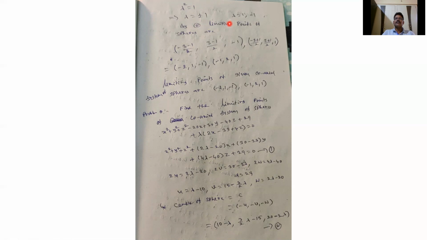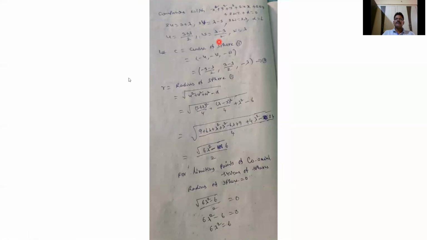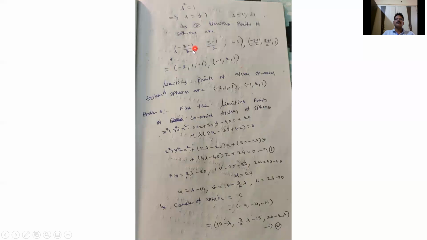Lambda is equal to 1 or lambda equal to minus 1. So now substitute lambda is equal to 1 in the centers. Here the center is minus 3 minus lambda by 2, 3 minus lambda by 2, minus lambda. So for lambda equal to 1: minus 3 minus 1 by 2, 3 minus 1 by 2, minus 1.